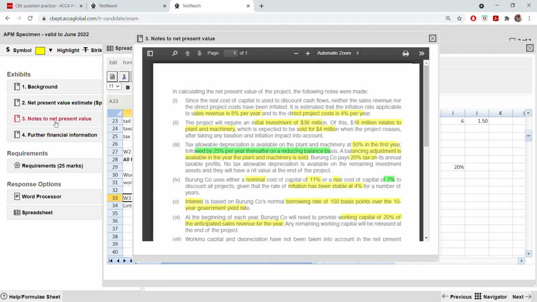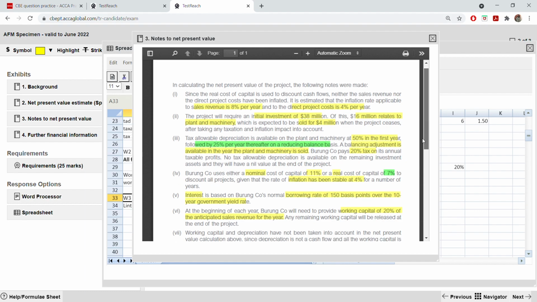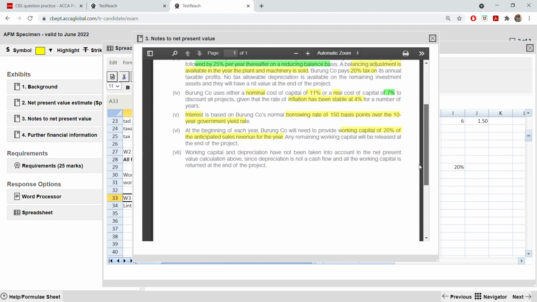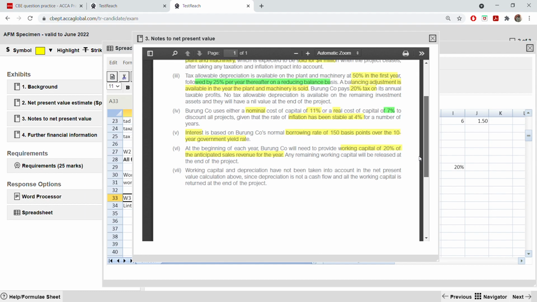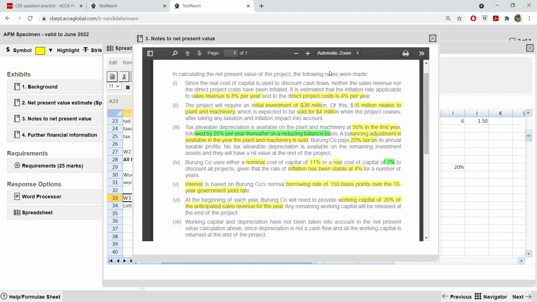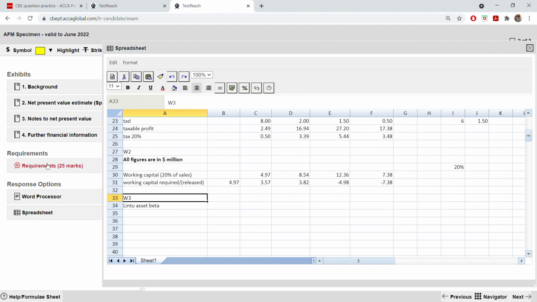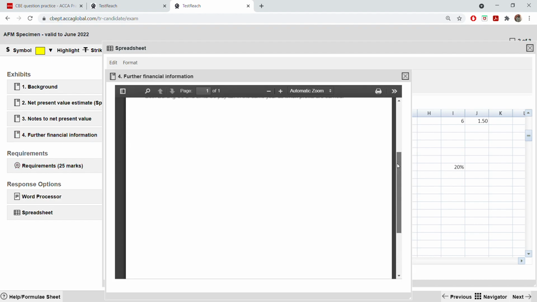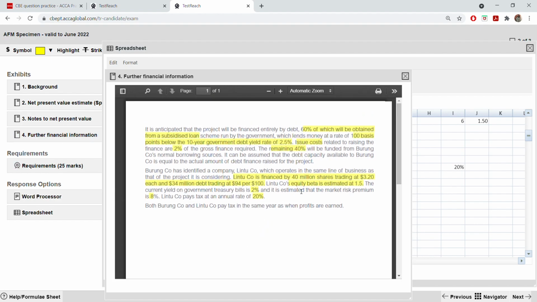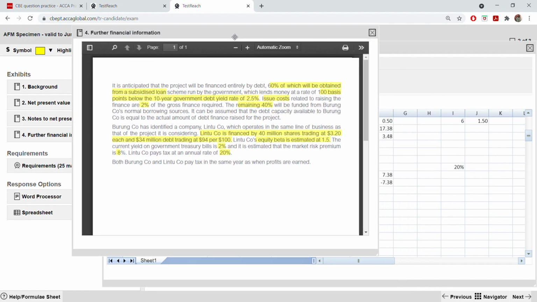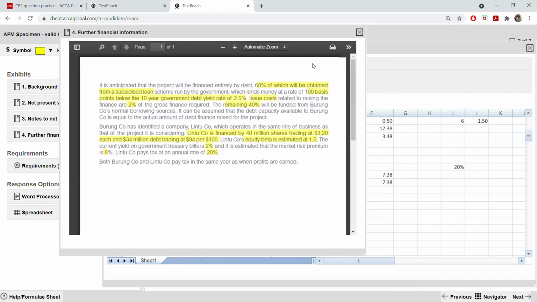Exhibit 3. Exhibit 4. Yes, you see. So you have to first find the market value of shares and everything.